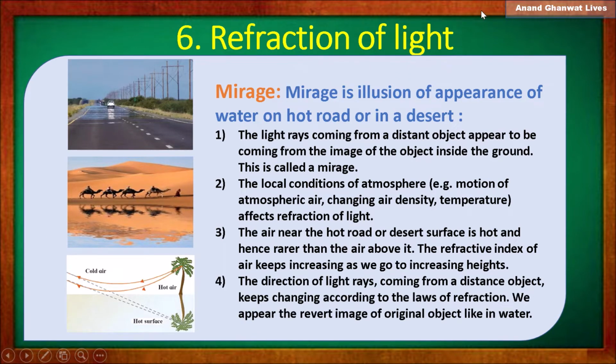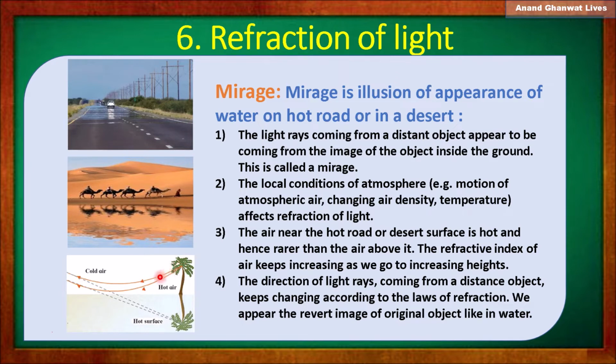Direction of light rays coming from a distant object. See the third figure here. In the third figure, the rays coming from an object like a tree keep changing their route because of the change in refractive index of air.